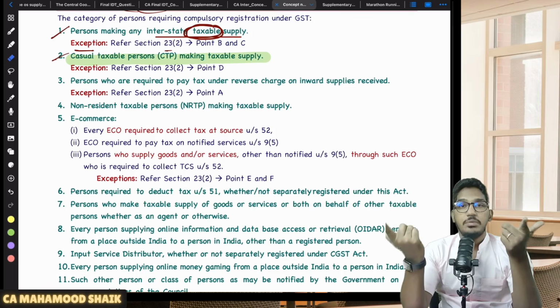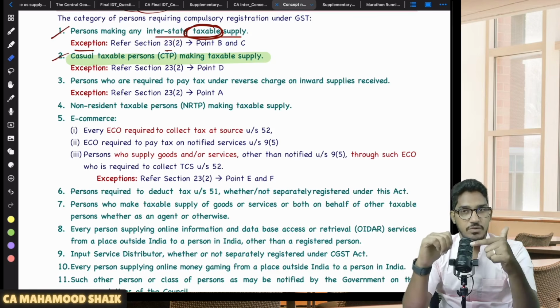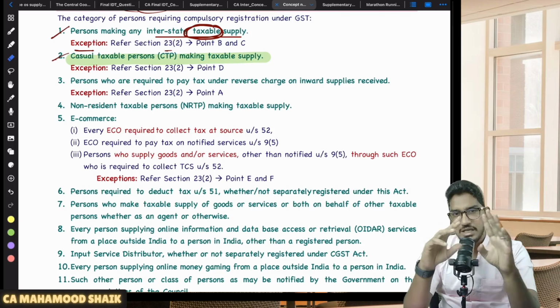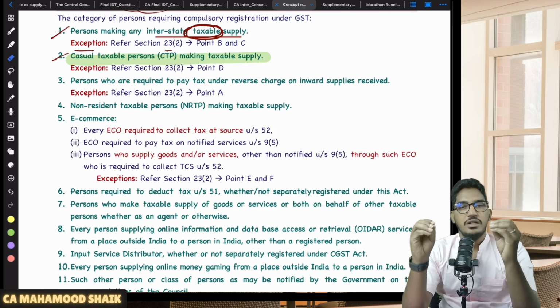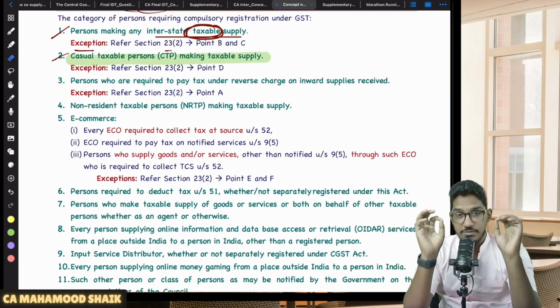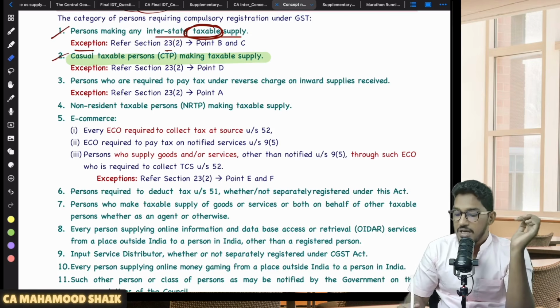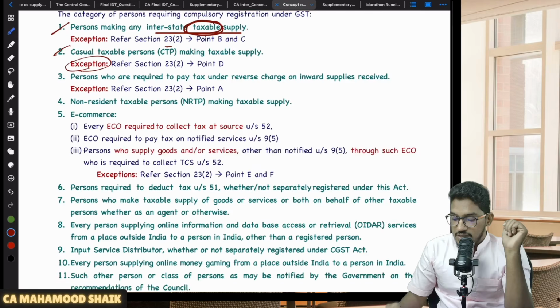Now, if I become a CTP for the Karnataka state, the government will not check what my aggregate turnover is, whether I have made aggregate turnover exceeding 10 lakh, 20 lakh, or 40 lakhs. They will not check any such limit. The moment I become a CTP, they will ask me to take the compulsory registration, and I must take it. So that is the second category of person who is liable for compulsory registration: CTP making taxable supply. However, here also they have given one exception. Sir, what is that exception?